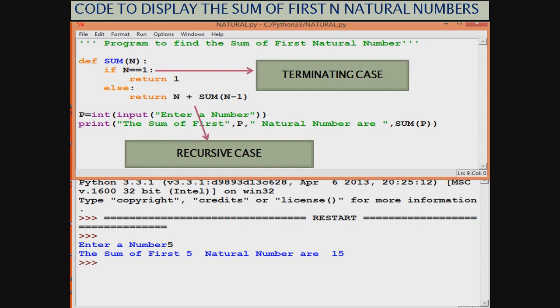Today I will conclude my video here, but the next video will contain two more questions. One, finding and displaying the factorial of a number, and second, the Fibonacci series. We will consider those two questions in the next video, and you will see they are also very simple to write, taking into consideration the terminating case and the recursive case.